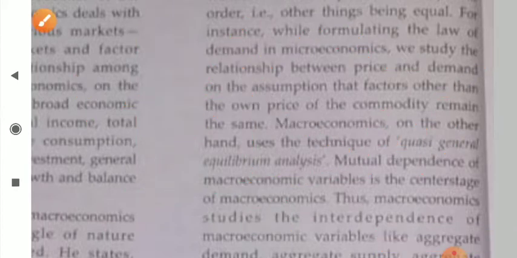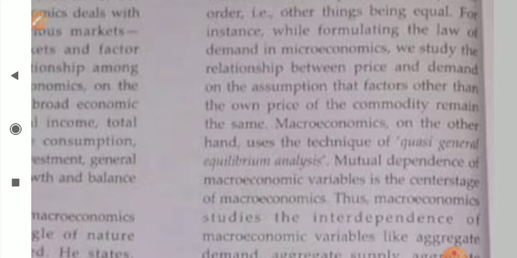This is the E point, your equilibrium point in the case of microeconomics. And in the case of macroeconomics, again the same thing. This time you have aggregate demand and aggregate saving. This point is again your equilibrium point in macroeconomics. Now the term has changed. In micro you have demand, but in macro you have aggregate demand. What this aggregate demand is, we will study in our future classes.